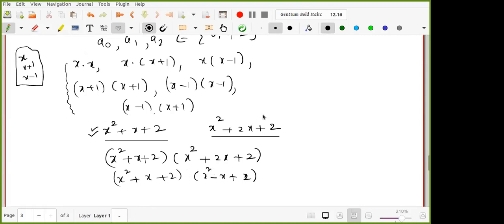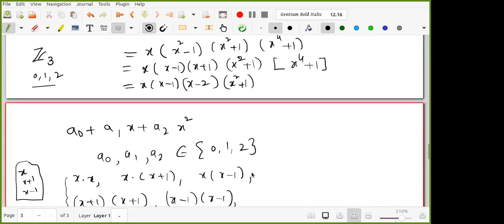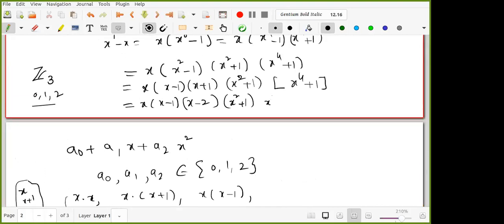First of all, is it reducible or irreducible? It is also irreducible because 0 is not satisfying, 1 gives 5 which is not satisfying, and 2 gives 2 square, 4 plus 4 plus 2, 10, which modulo 3 is not 0. Both are irreducible. If I multiply these two, we will check that it is x power 4 plus 1. That is what is going to happen here. This is x square plus x plus 2 and x square plus 2x plus 2.